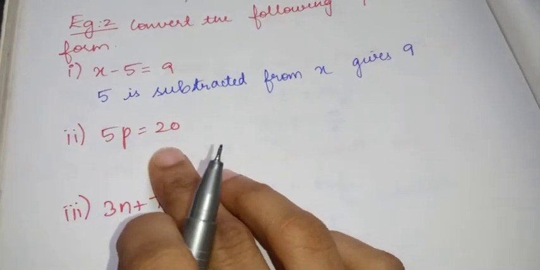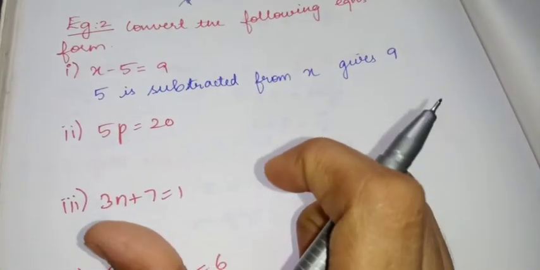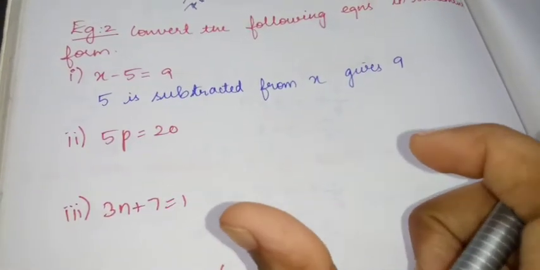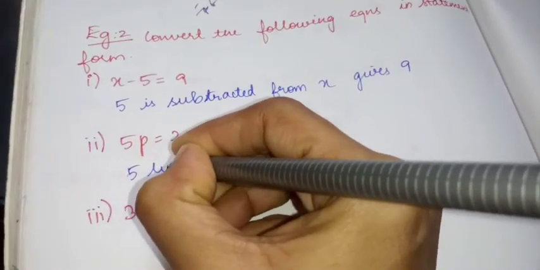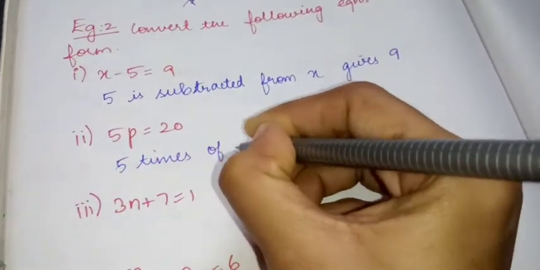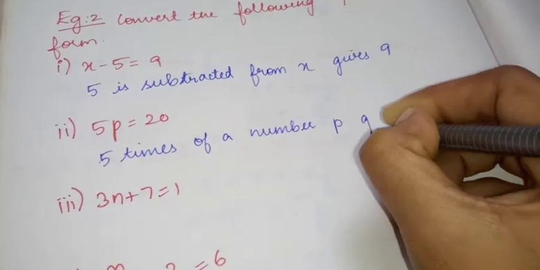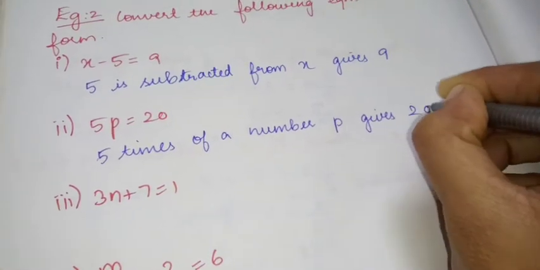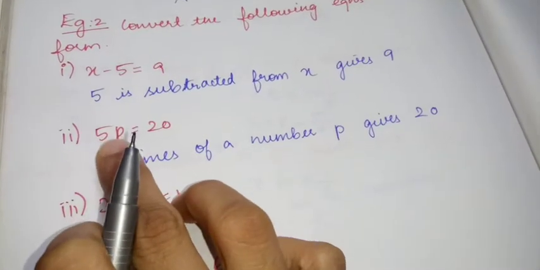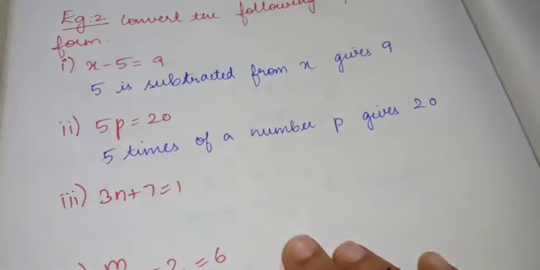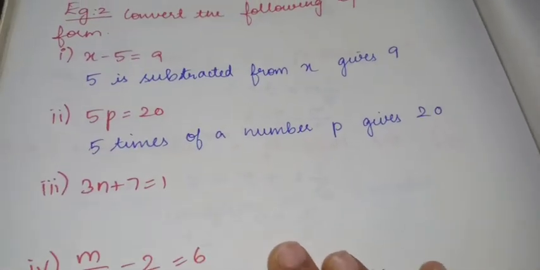5p equal to 20, how will you write it? 5p means what? 5 times a number p. Okay, 5p means 5 times a number p gives 20. So this is how you should write the statement.